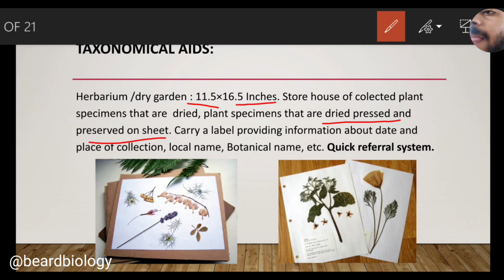Every herbarium sheet carries a label which provides information about the date and place of collection, local name, botanical name, etc. That means the label includes every piece of information about that plant. Finally, NCERT says that the herbarium is a quick referral system. You must remember this term, quick referral system.